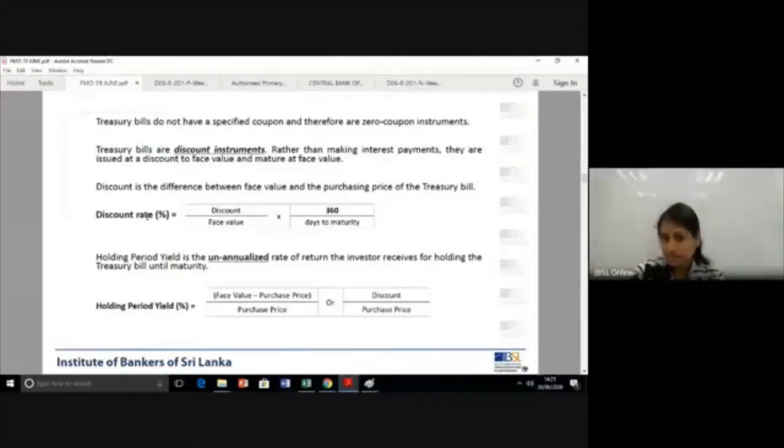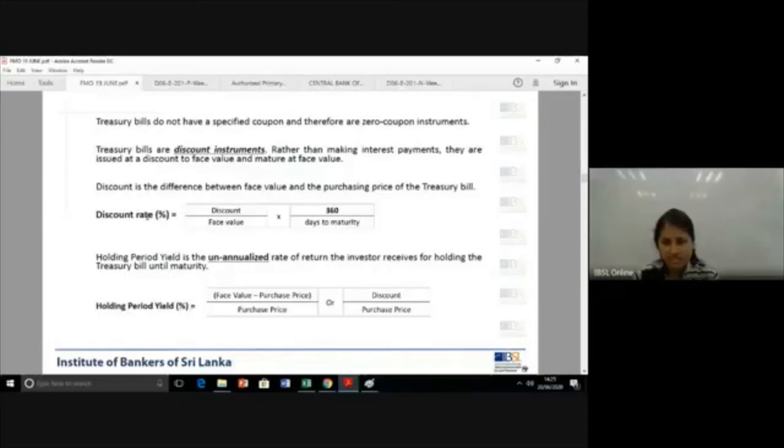Assume it's 100. When the central bank is issuing, they will issue at a lesser price. A 100 face value treasury bill will maybe be issued at 90 rupees. So when the primary dealer buys at 90, holds for maybe 3 months, it's a 3-month security, at the end of 3 months, they get 100. Okay, 90, they get the face value at the end of maturity.